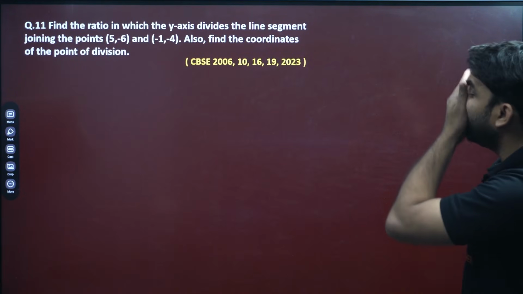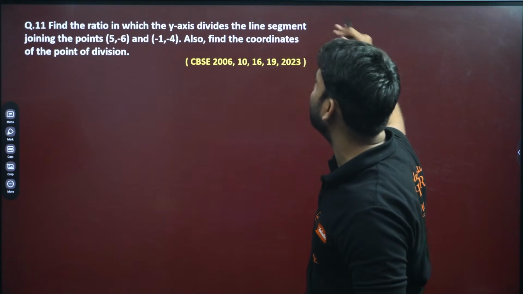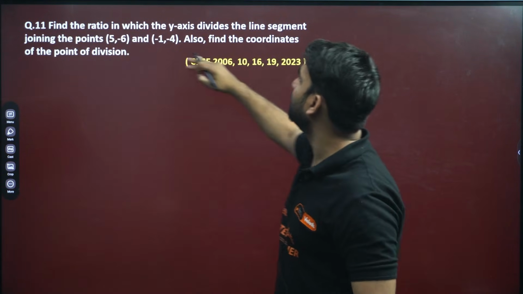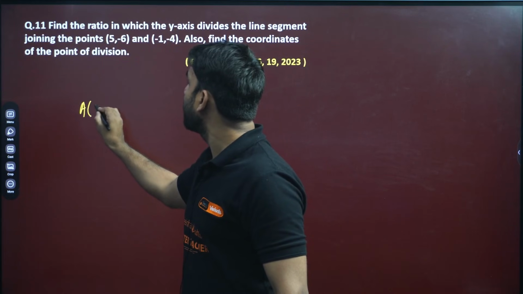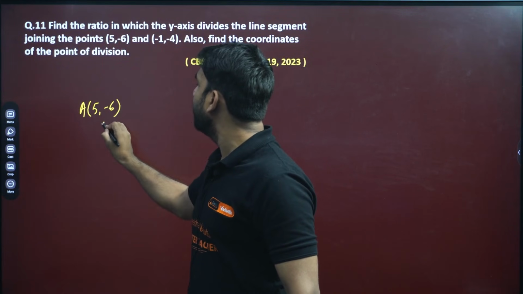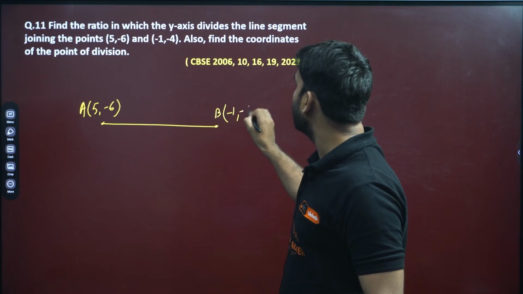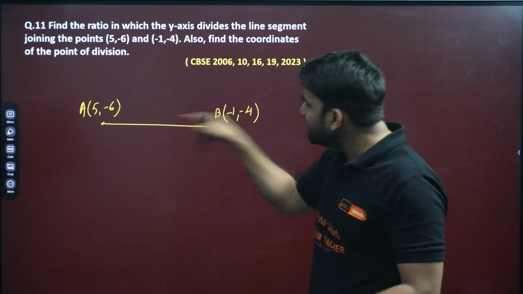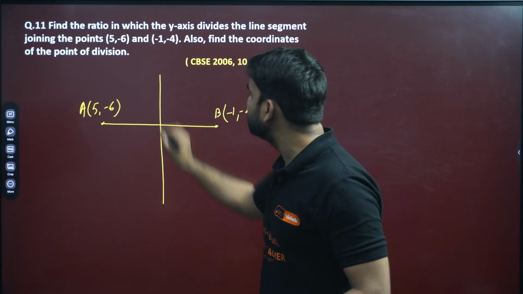Moving to the next question, question number 11. Find the ratio in which the y-axis divides the line segment joining this point and this point. Wow. So the point A is (5, minus 6). Very good. And the point B is (minus 1, minus 4). And the line joining these 2 points is divided by the y-axis.